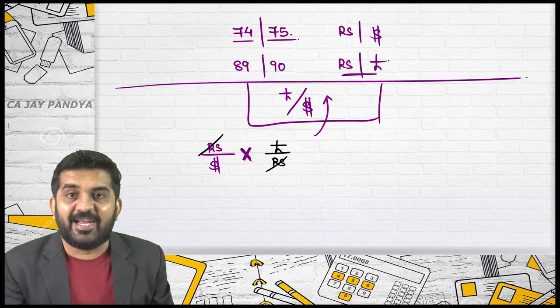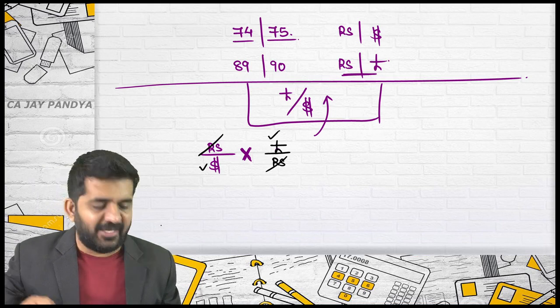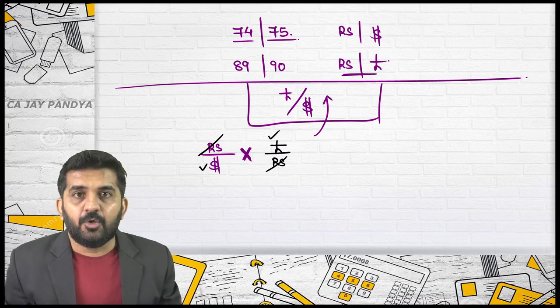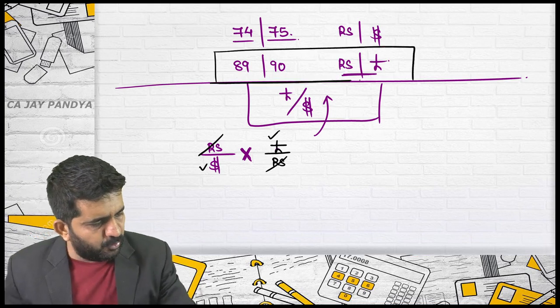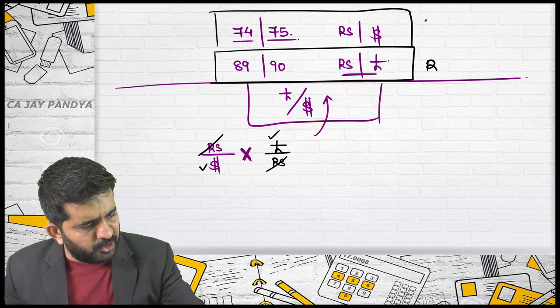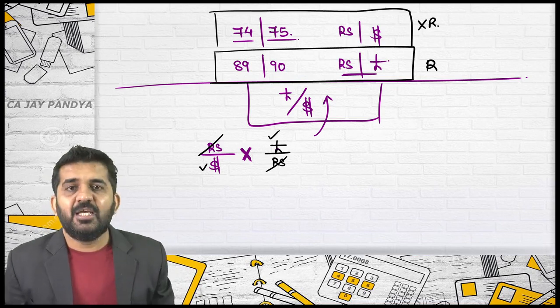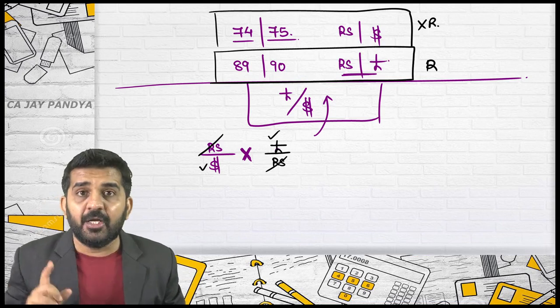Rupees will get cancelled. Pound divided by dollar, that is my rate, will come from pound per rupees. So what Max suggested, you should do the reciprocal of this, and you should not do the reciprocal of the other, and you will be getting the desired rate of pound per dollar.